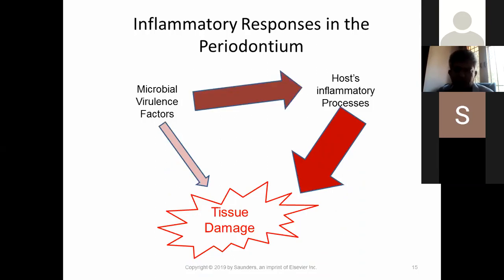For example, if you know the structure of the bacteria, it has flagella or fimbriae. This is for locomotion, to move to the site in the host. So the flagella helps it to move, and the DNA inside it also has some enzymes which degrade the host epithelium, connective tissue, and bone. They have enzymes. These are called virulence factors of the bacteria and host inflammatory processes. So this interplay, which you can see in the slide, is a continuous process which results in tissue damage.